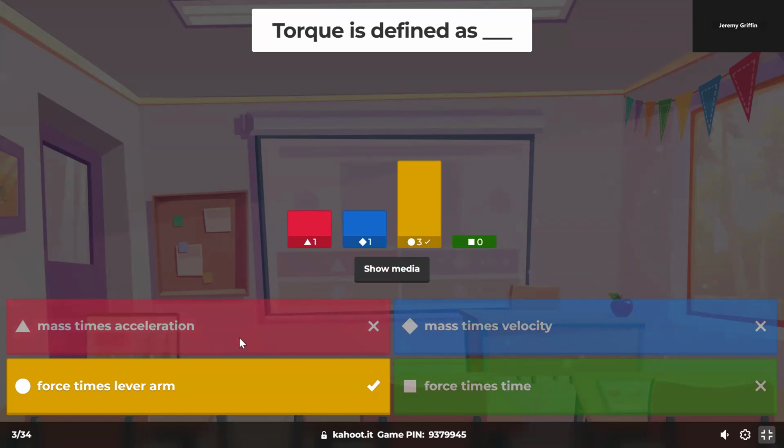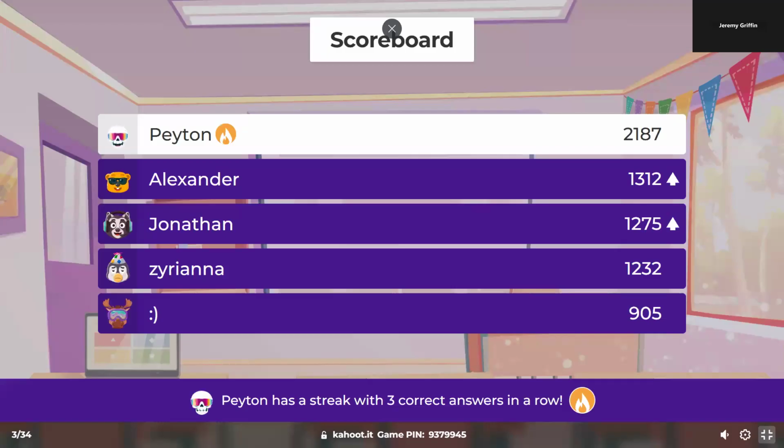You guys saw a picture of a wrench turning a nut. How about every time you open a door? Guys, why is the door handle opposite of the hinges? Because that would maximize the lever arm, so you can get a greater torque turning it. Okay, so I picked the red one. Guys, what is the red one? What is mass times acceleration? That's not a torque, that's a what? Force. Yeah, is that Newton's second law of motion? F equals ma. Okay, what about the blue one? Guys, what is mass times velocity? Is that a momentum? Okay, remember that? All right, so torque equals R cross F.